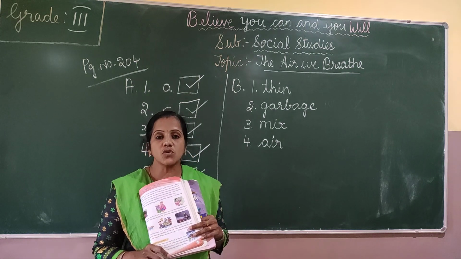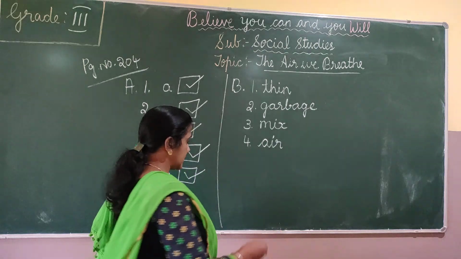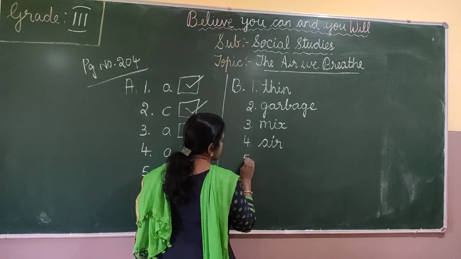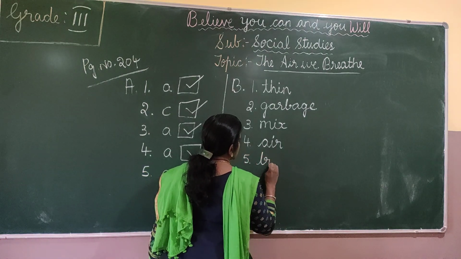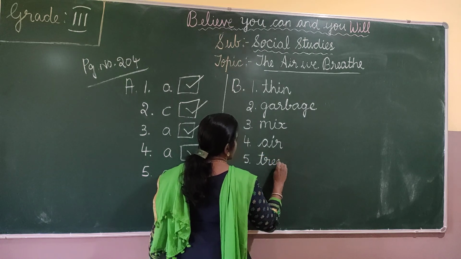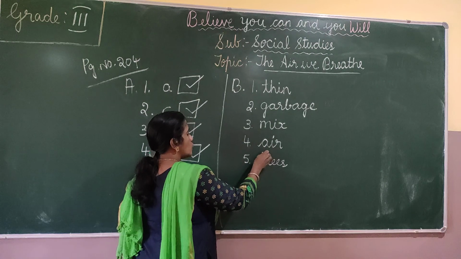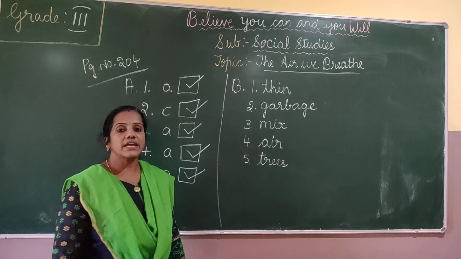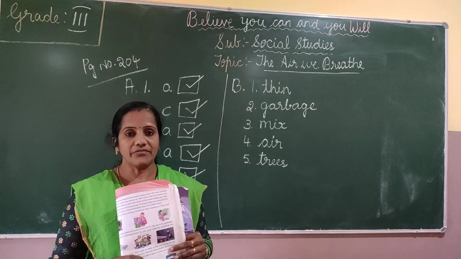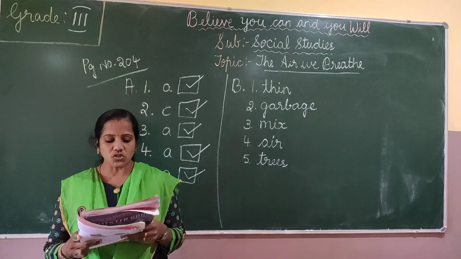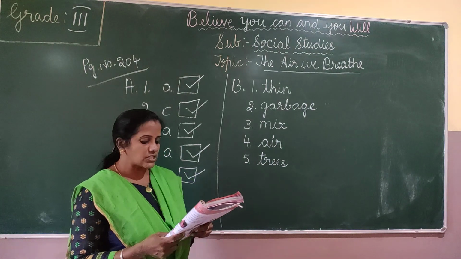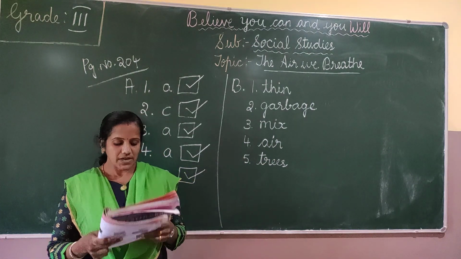What should we grow? Trees. The fifth answer is trees, T-R-E-E-S. By growing more plants and trees, we can keep the air fresh and clean.